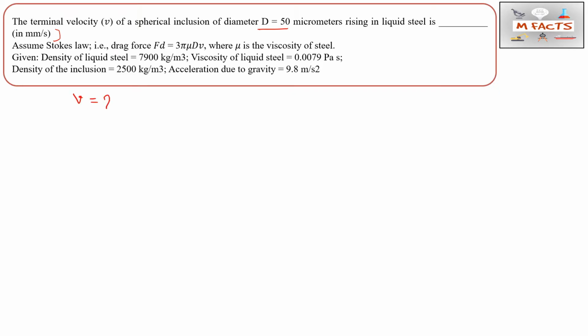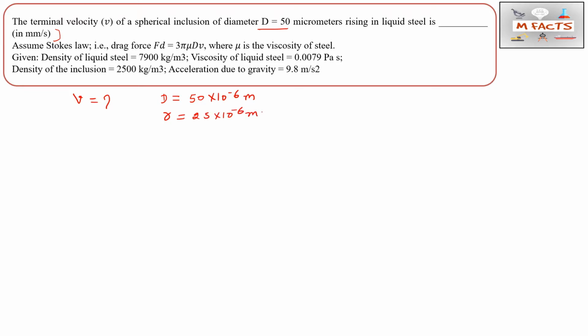The diameter of the particle is given. So this D is 50 micrometers, meaning 10 to the power minus 6 in meters. From here we can change this D into the R value. So this is 25 into 10 to the power minus 6 meters.